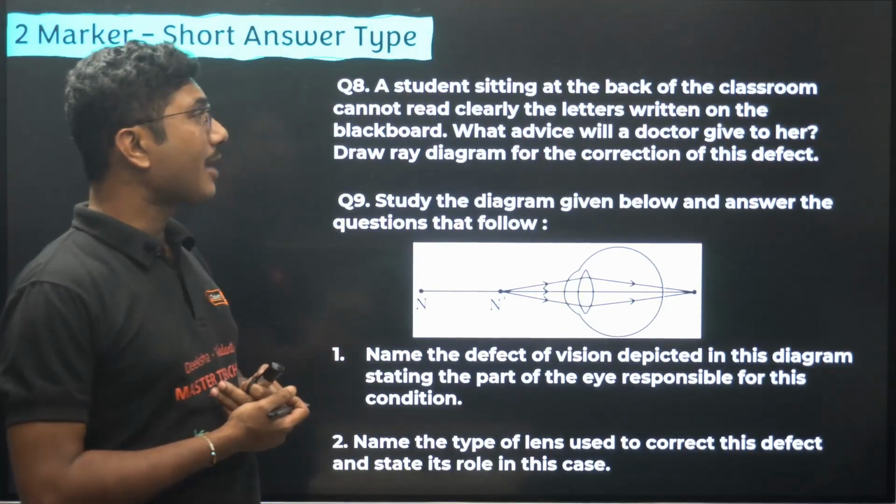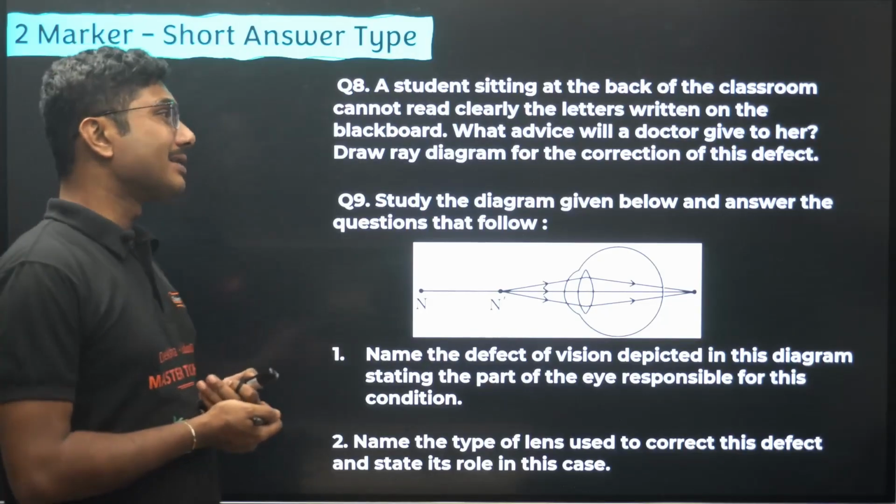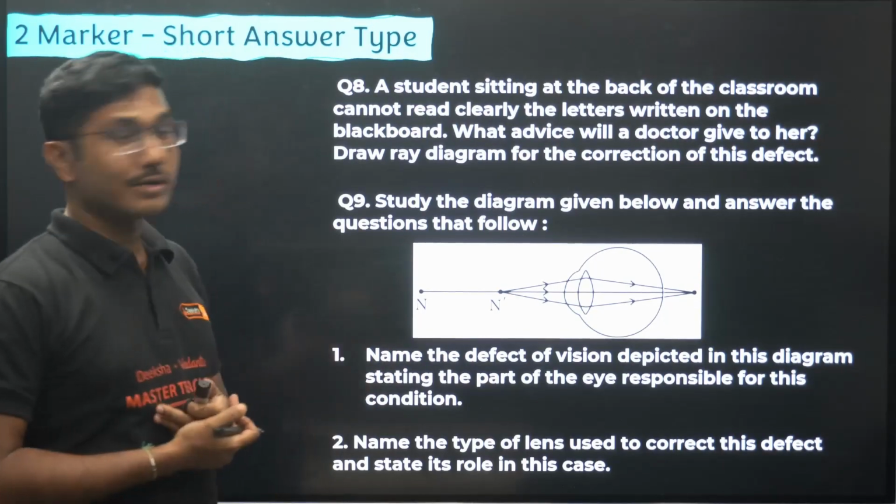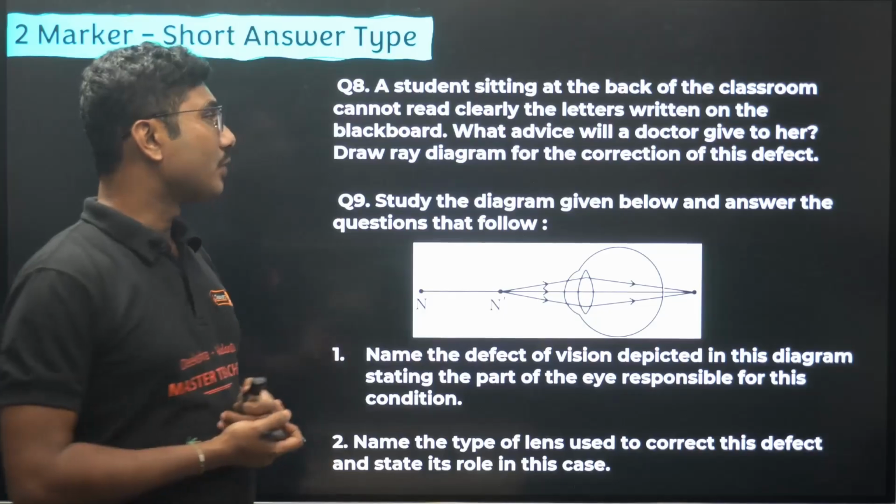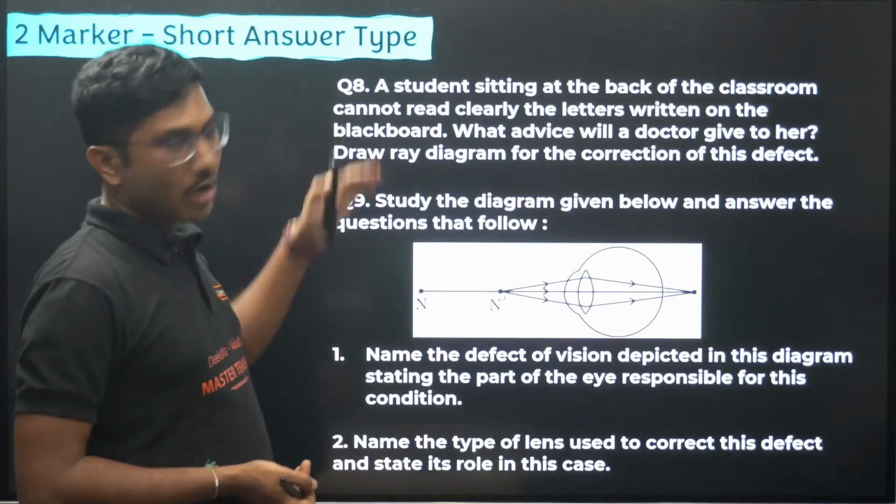A student sitting at the back of the classroom cannot read clearly the letters written on the blackboard. What advice will the doctor give her? Draw a ray diagram for the correction of the defect. Okay, this is a very common question.